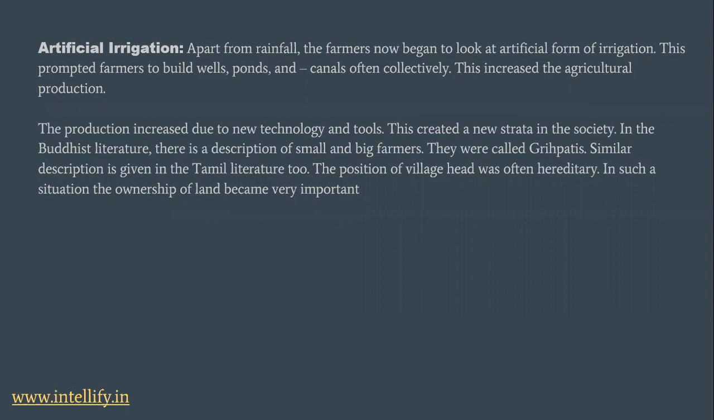What is hereditary? Ruling the village one after the other from the same family is called hereditary. Suppose the father is the head of a particular village, after him his son will take up the position, and after him his son. So this goes on. So this village head position is hereditary, and if that person has to become the village head, he should have ownership of land. That is, he should have a large amount of land in his name. Only in this case can that person become the village head.